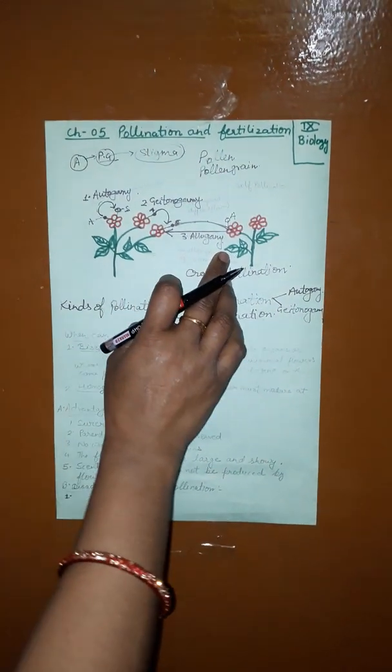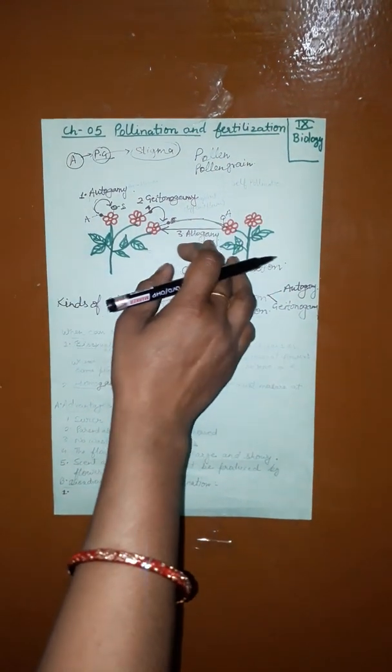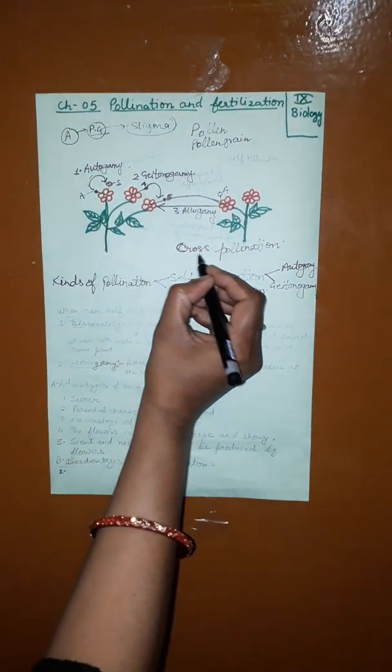This transfer can occur through wind, insects and other agents. This transfer is called cross pollination.